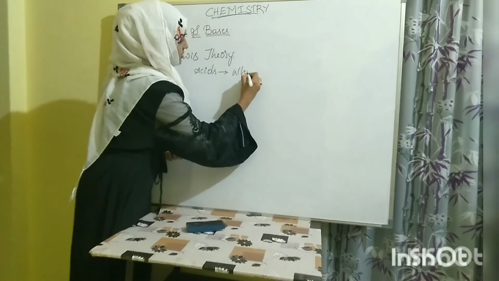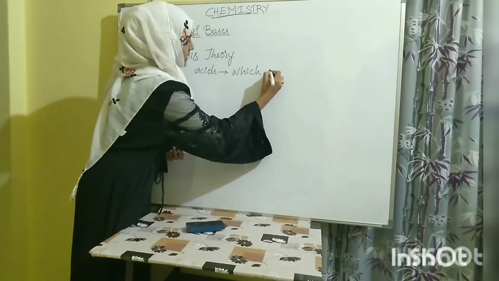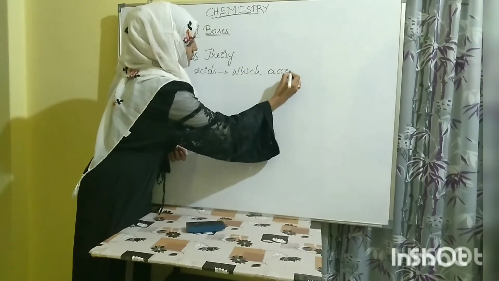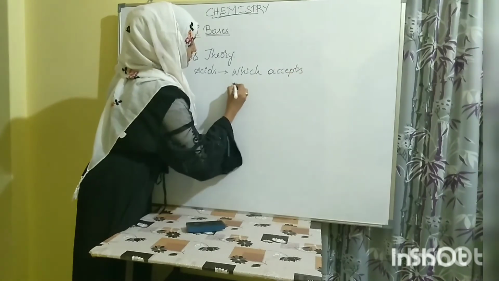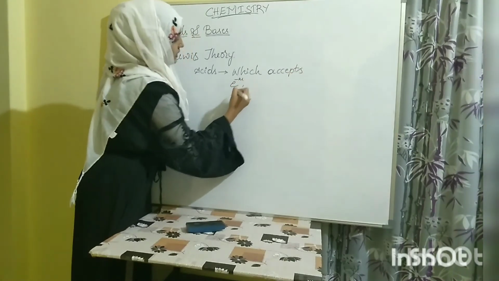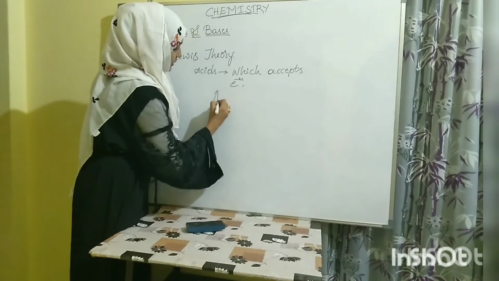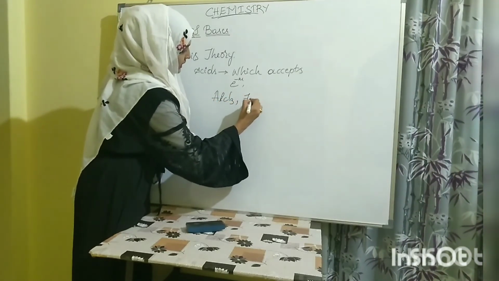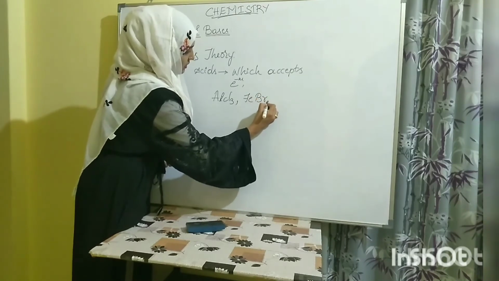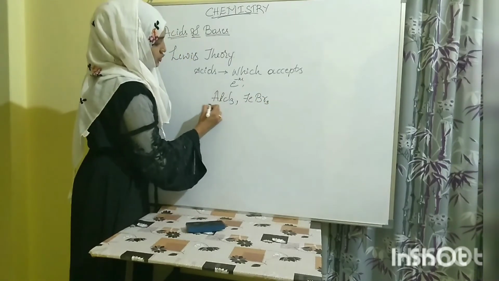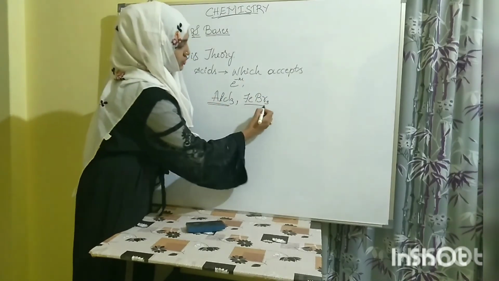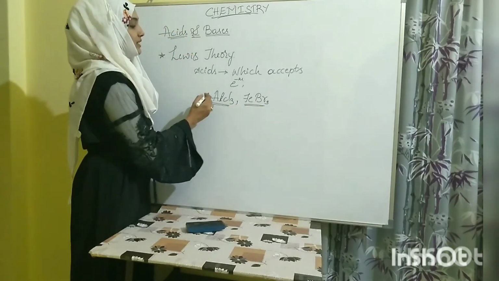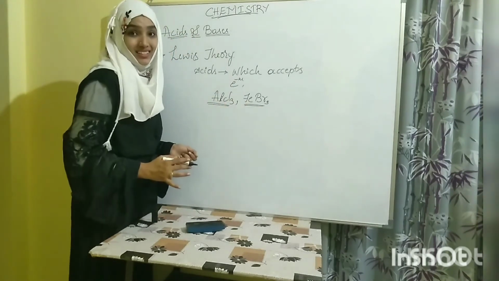Example, AlCl3, FeBr3. See here, there is no hydrogen ion, but these two are acids.